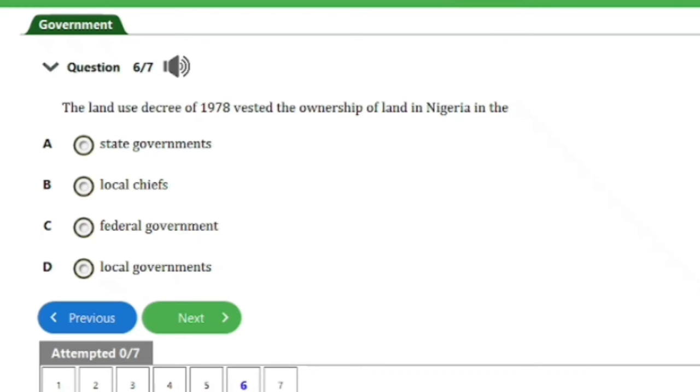Here is question number 6. It says, the Land Use Decree of 1978 vested the ownership of land in Nigeria in the A. state governments, B. local chiefs, C. federal government, D. local governments. So guys, the answer to this question is option C, that's the federal government. So let's consider the next and last question for this video.